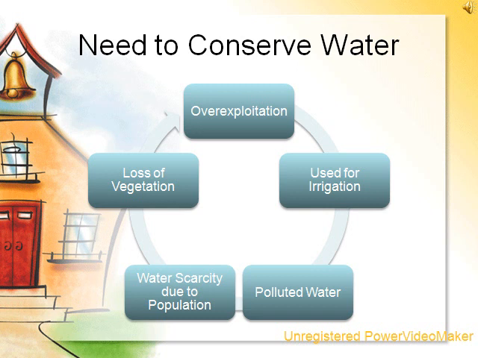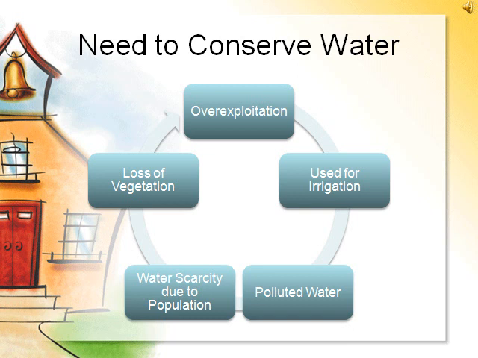Now let us discuss each and every point in detail. First point, overexploitation. Overexploitation of underground water results in the lowering of the water table, which as a result leads to drying of your wells or less availability of your groundwater.